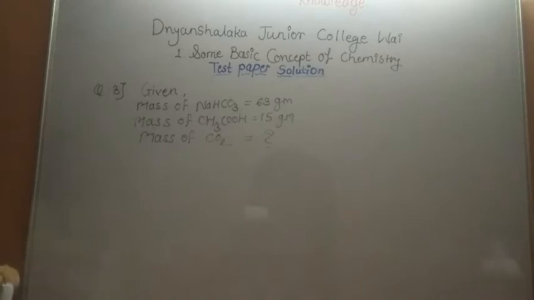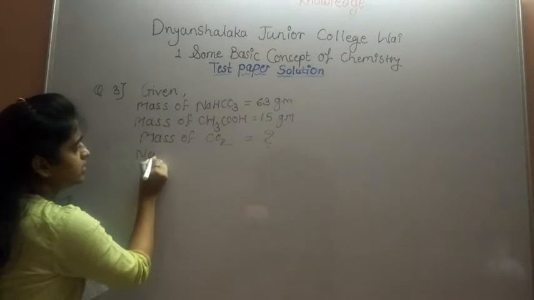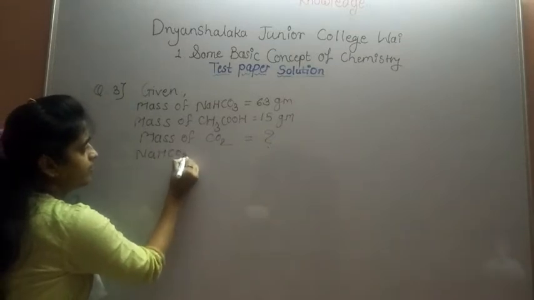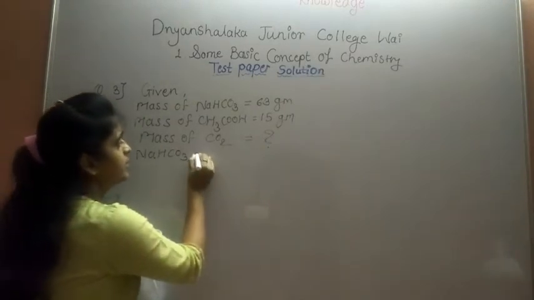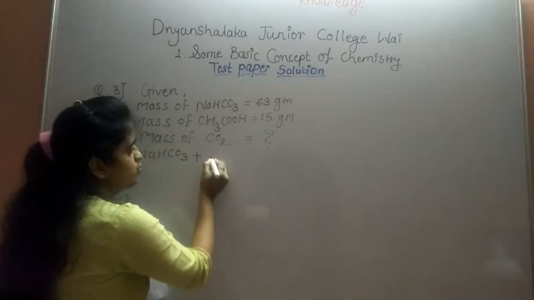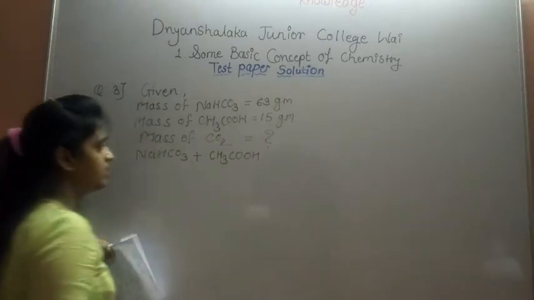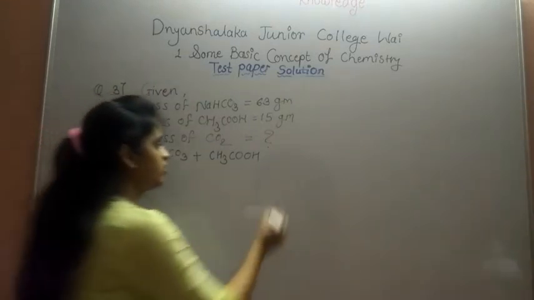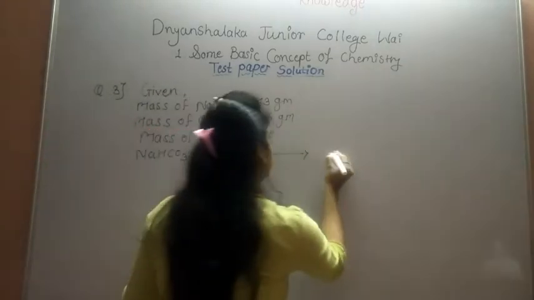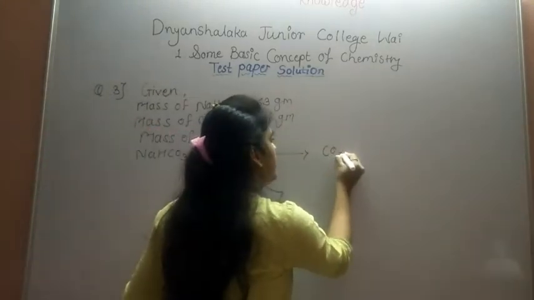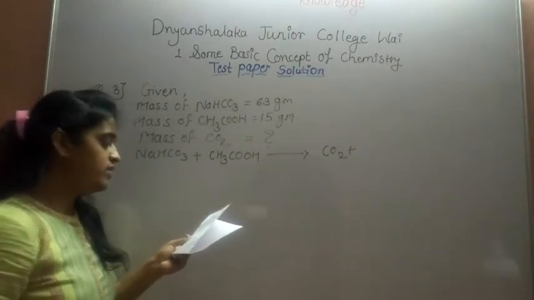So to prove, first write down the reaction. 63 gram of NaCO3 is added to CH3COOH solution. So NaCO3 plus CH3COOH gives the products: first product confirmed as CO2, and second, as in the question, the residue is 18 gram.